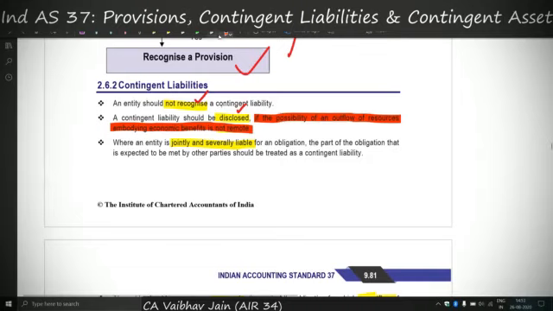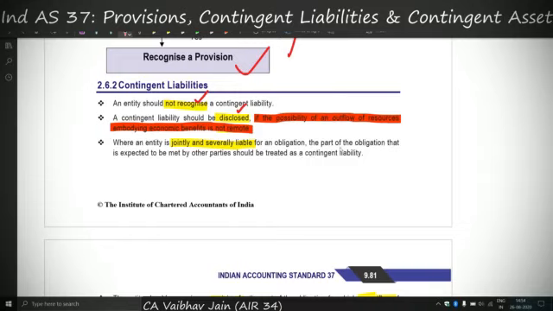So this is a new factor which we have to check, whether the possibility of outflow of economic resources is remote or not. If it is remote, then even the contingent liability is not disclosed. Now a new thing: if there are multiple entities and the entity is jointly and severally liable for an obligation with the other entities, it will have to do two things.